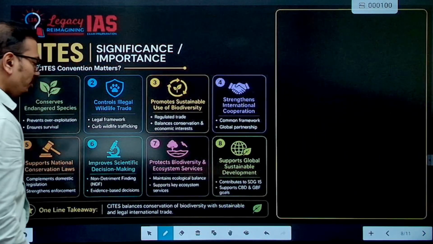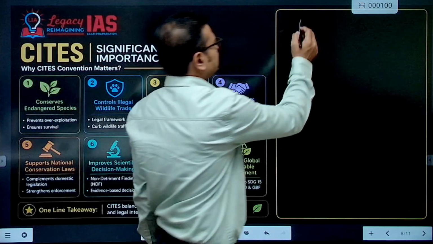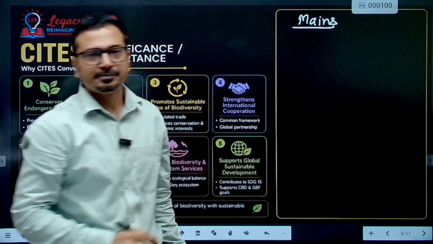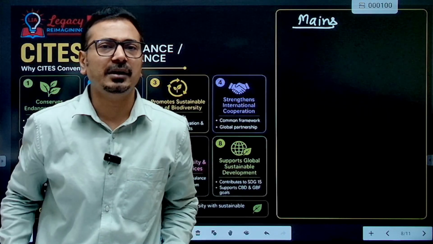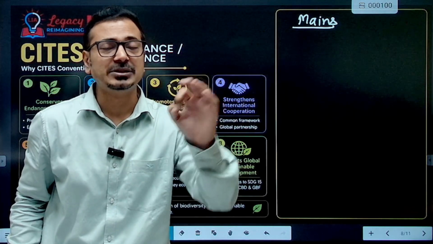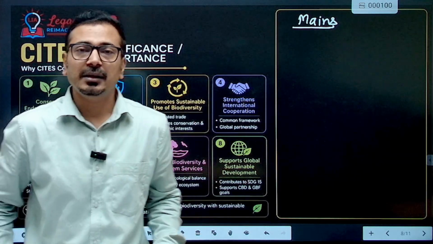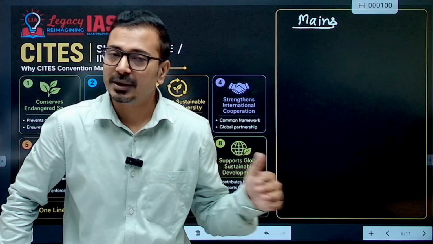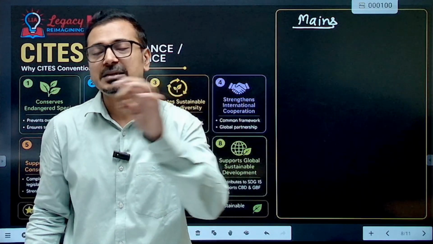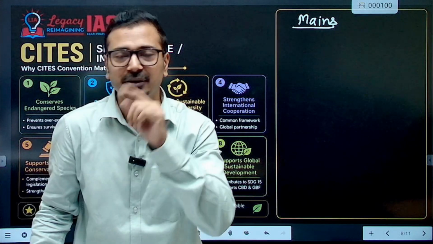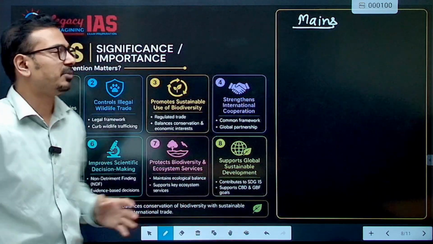Now, from the mains perspective, the significance is important. We can expect questions like what are the three different appendices or details of CITES program. They will mention such factual questions. Then what are important initiatives of CITES? Why is CITES important in terms of wildlife conservation? Give its significance. Such kind of questions we can expect in the GS3 paper.